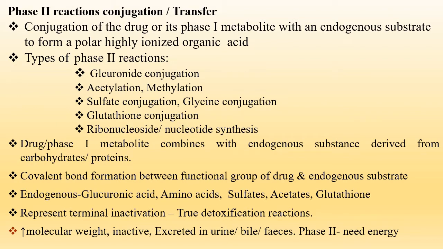Now the phase second reactions. Basically, phase second reactions involve transfer of a suitable endogenous moiety such as glucuronic acid, sulfate, glycine, glutathione, in the presence of enzymes like transferase, to the drug or metabolite of the phase first reaction having a suitable functional group, to form highly polar or easily excretable and pharmacologically inert conjugates.